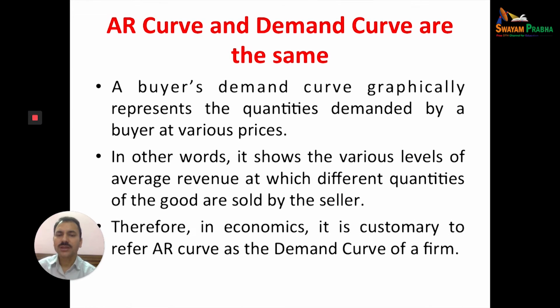So you cannot differentiate between the average revenue curve and the demand curve. Therefore, in economics, the average revenue curve is also called the demand curve of the firm.